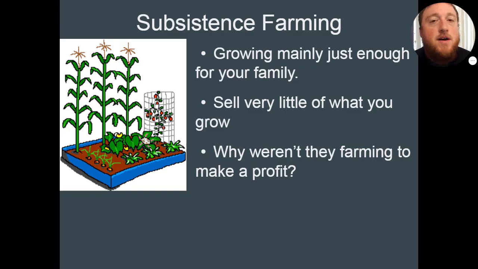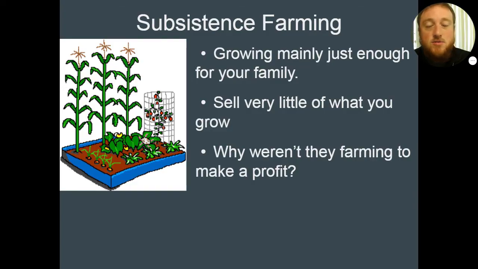A big thing when we talk about eating and farming: agriculture was still a main form of getting food. However, in New England, the climate did not allow for people to have big, gigantic farms like we see in the southern colonies. Southern colonies had a lot of plantations and grew a whole bunch of different crops, but New England did not have that. You had smaller farms. You grew just enough for your family, which we call subsistence farming. So that's just enough for your family to live off of.